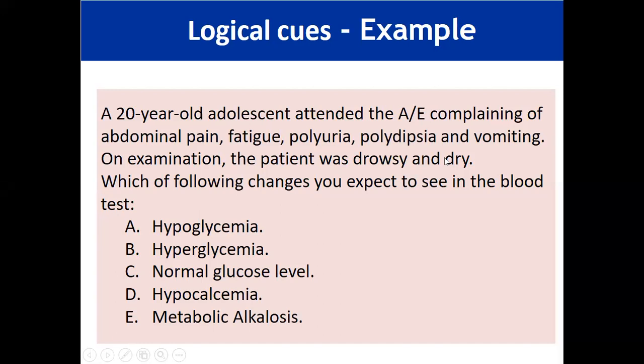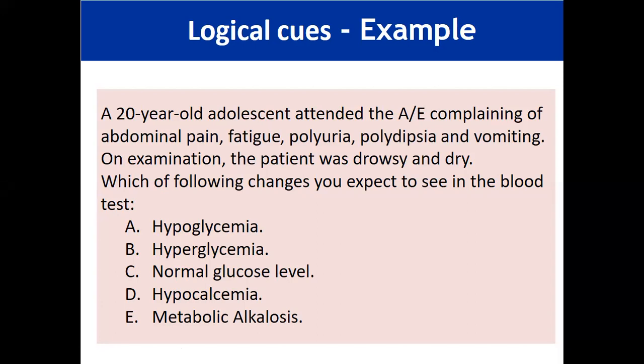And the options are hyperglycemia, normal glucose level, hypocalcemia, or metabolic alkalosis. In this item, options A, B, and C include all logical possibilities in any patient, which means a human being has either increased blood sugar, normal blood sugar, or decreased blood sugar.